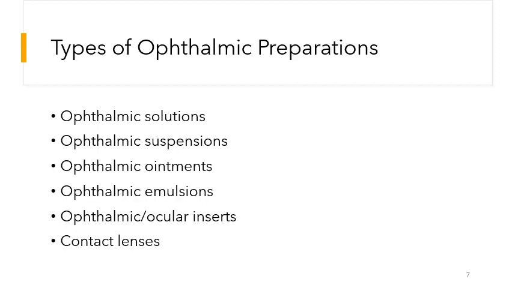Here is the list of the dosage forms or formulations in which the ophthalmic preparations can be made. These include ophthalmic solutions, ophthalmic suspensions, ophthalmic ointments, ophthalmic emulsions, ophthalmic or ocular inserts, and contact lenses. We will discuss the details of these different types of preparations in the coming slides.